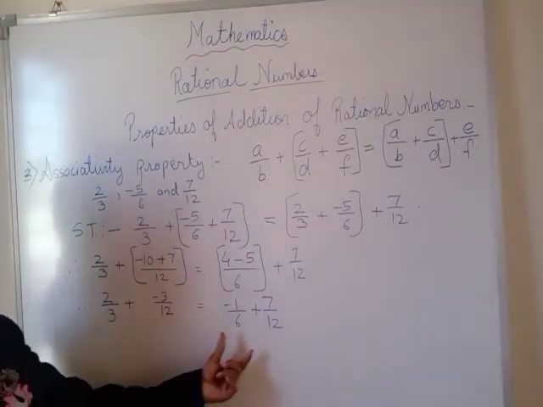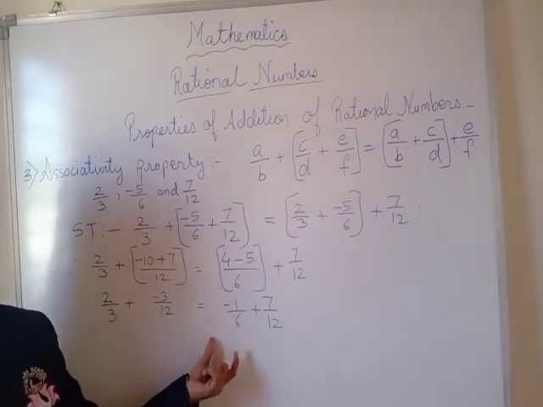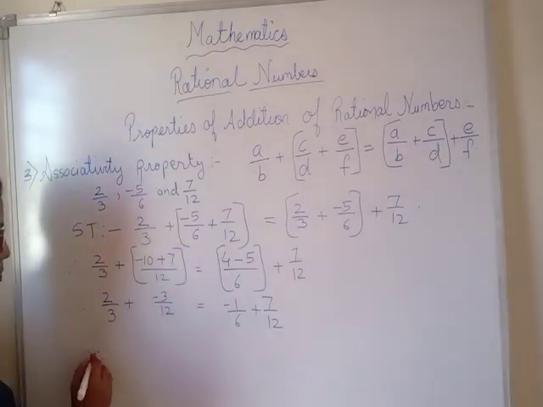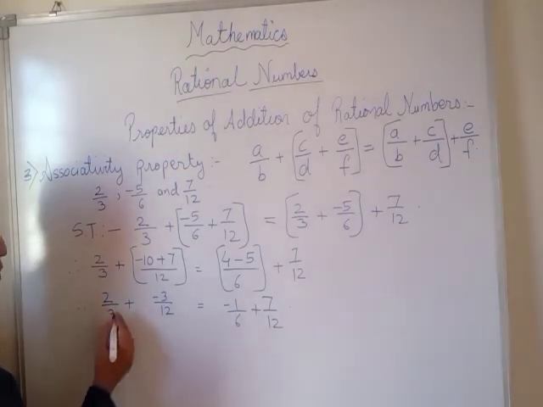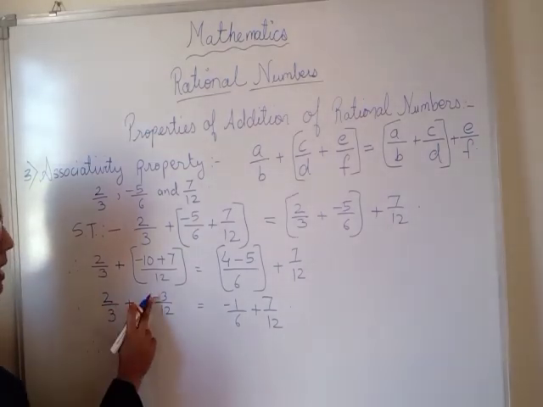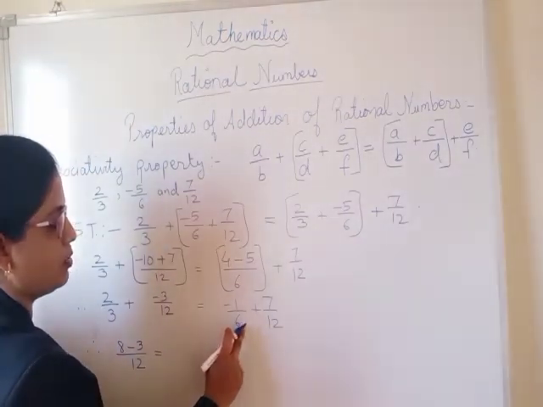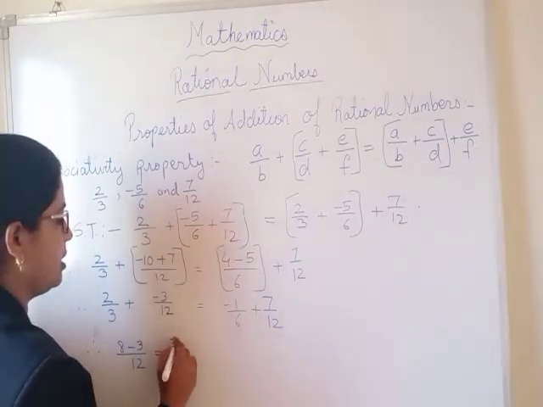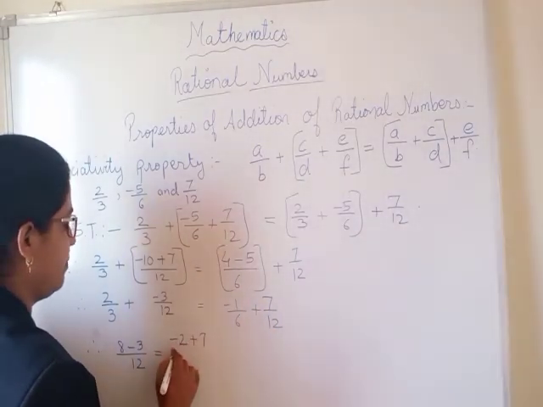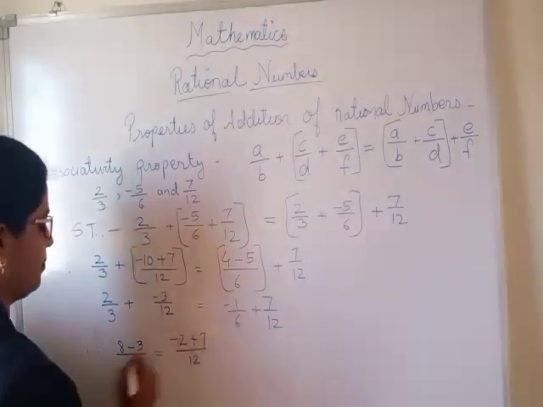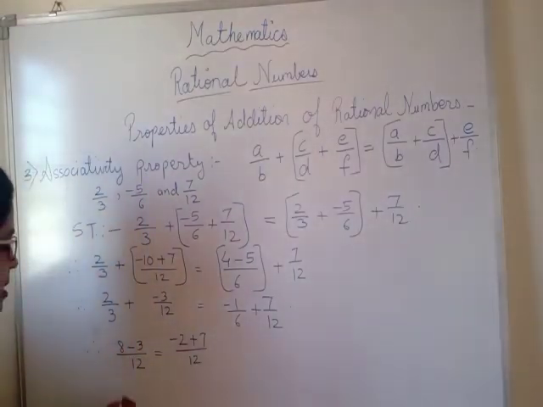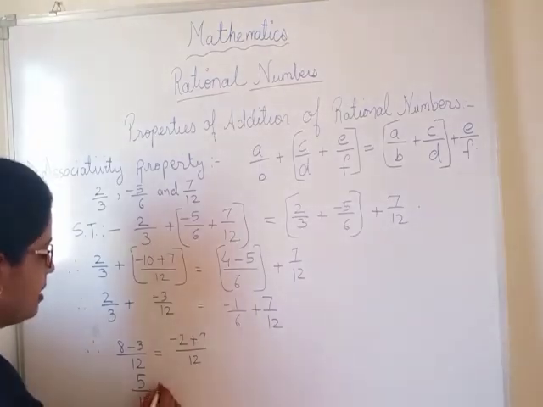Now here on both sides we will have 12 as the LCM. So 3 4s are 12. So 2 4s are 8. Plus minus, so it will be minus 3 upon 12. Equals, here the LCM is 12. So 6 2s are 12. 1 2s are 2. So negative 2 plus 7 upon 12. So 8 minus 3 is 5 upon 12, equals 5 upon 12.